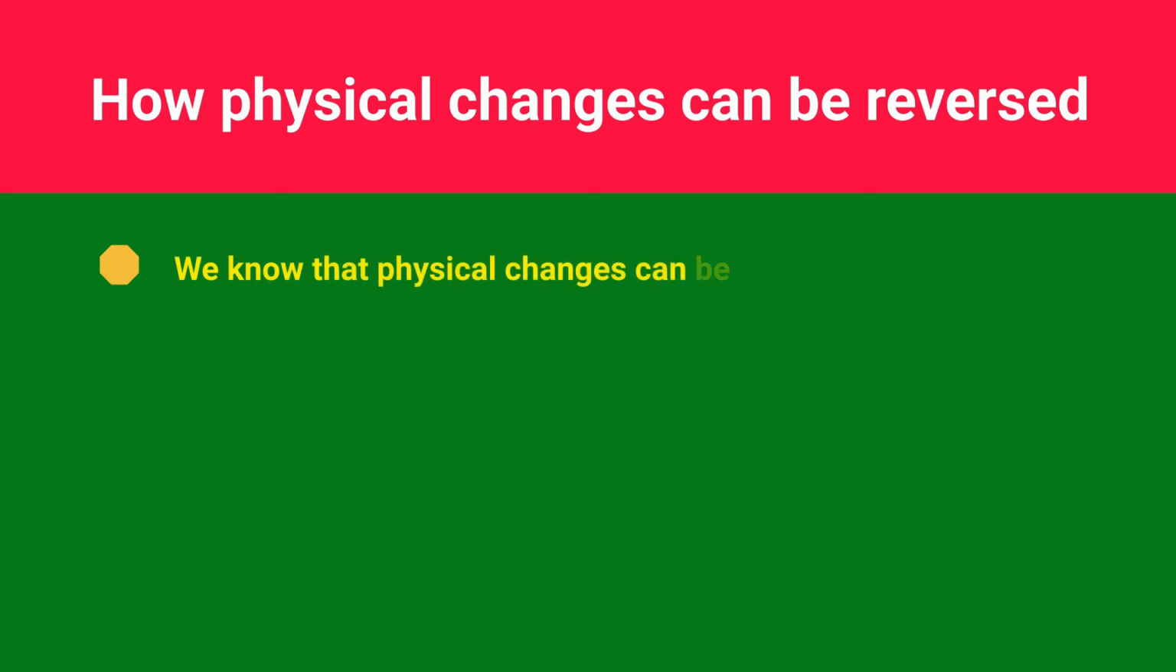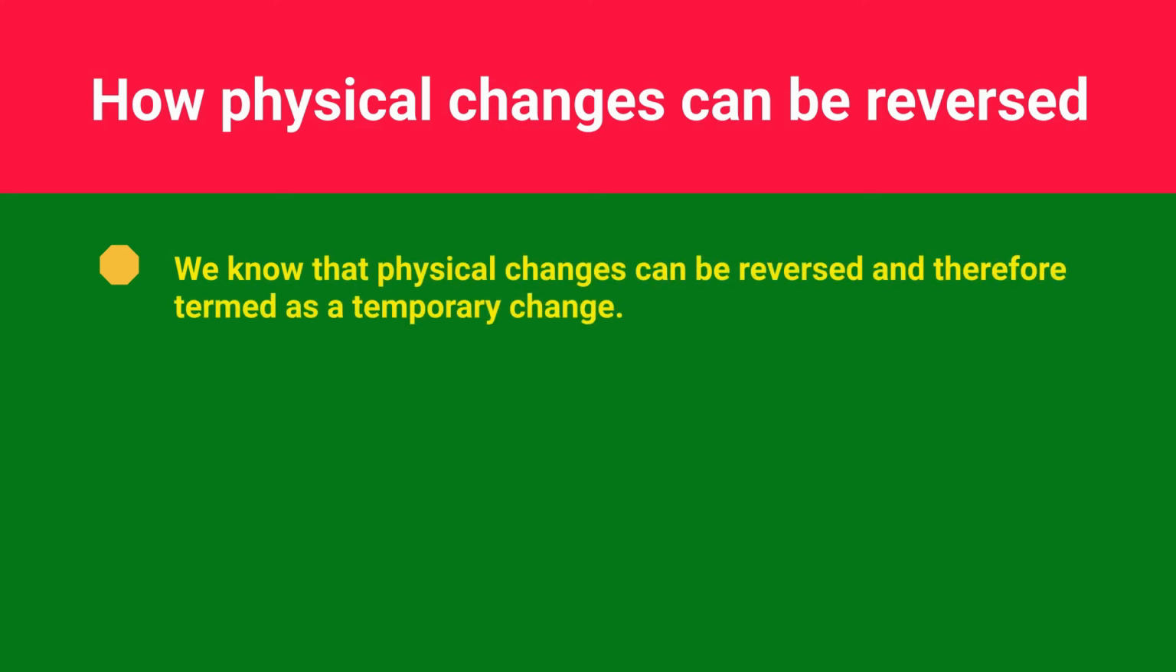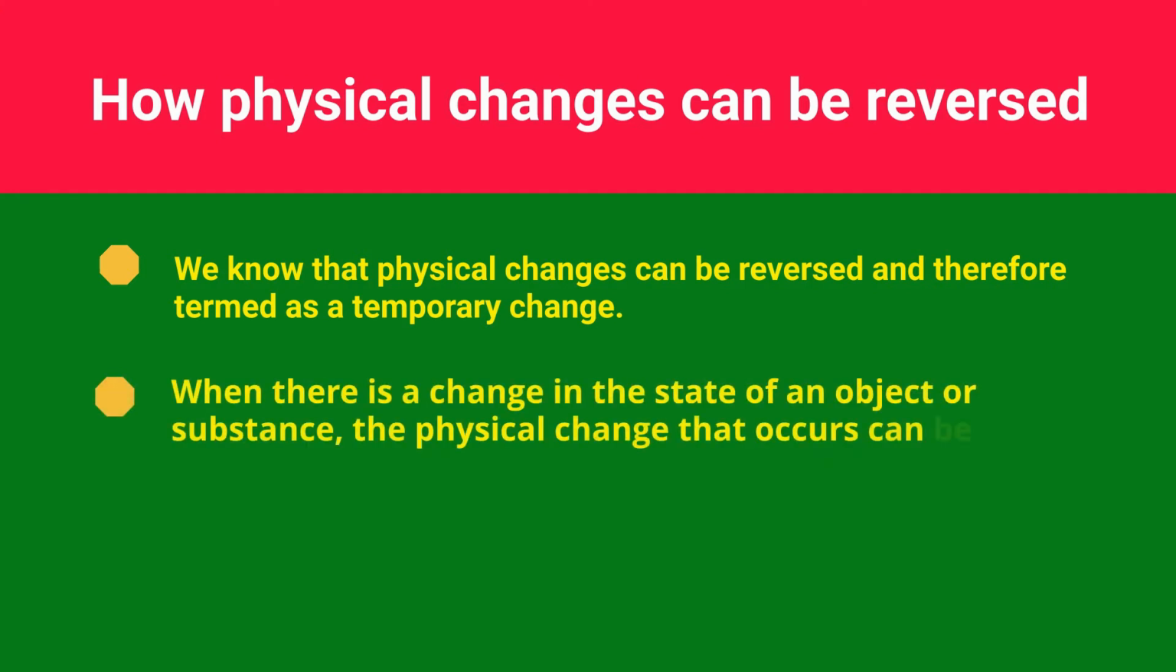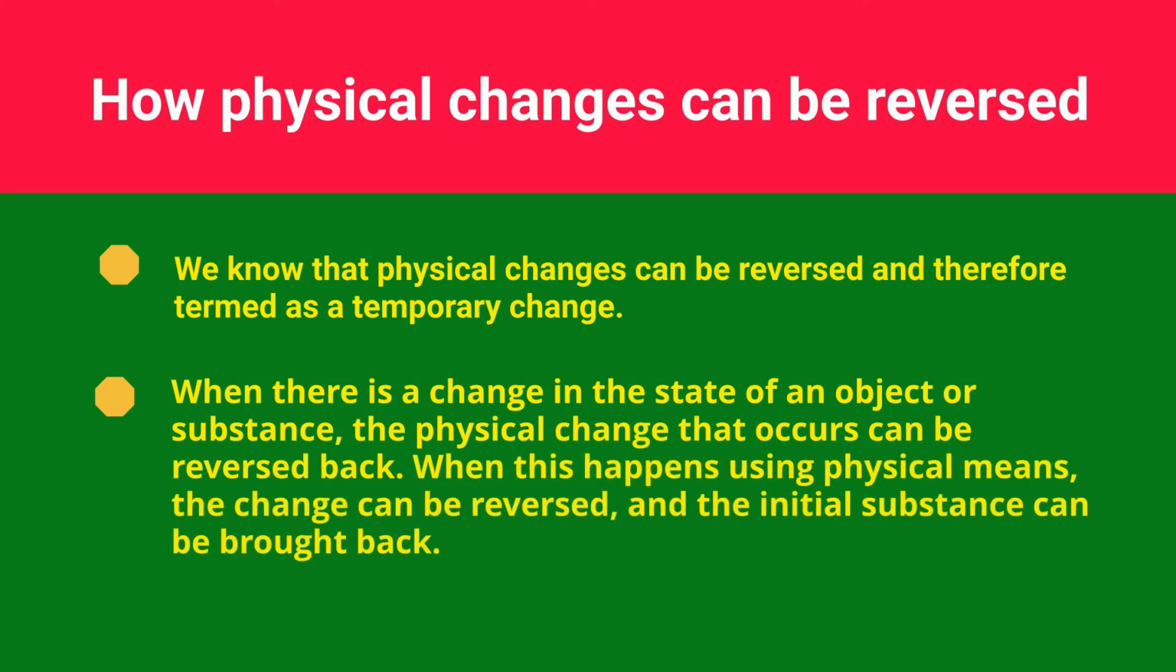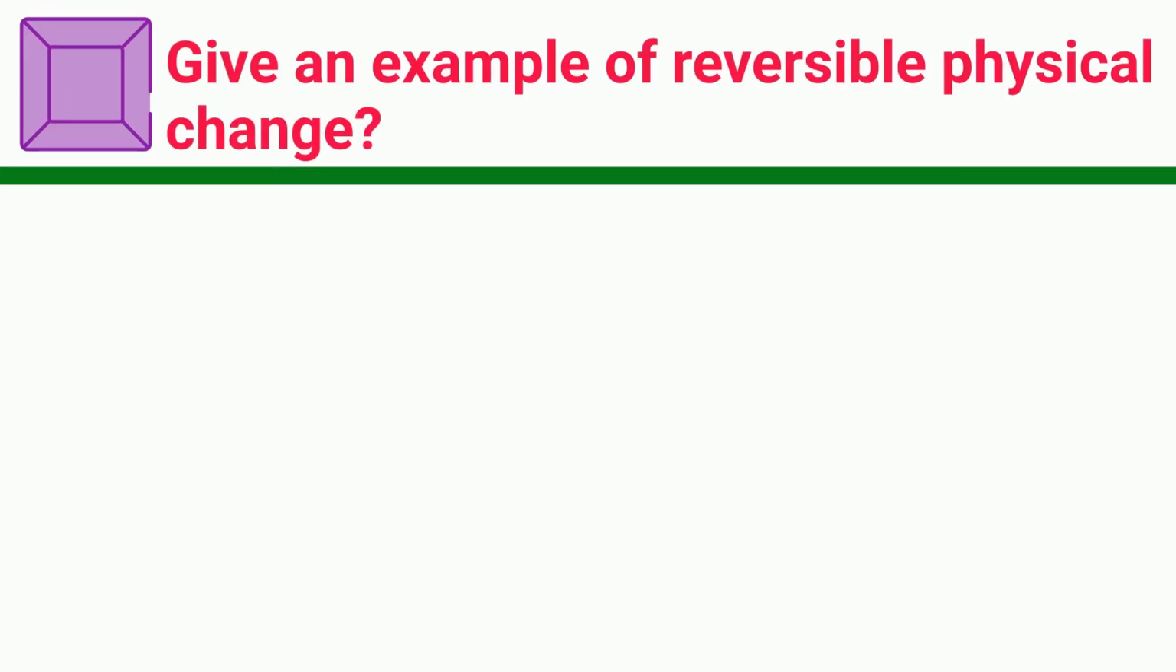How can physical changes be reversed? We know that physical changes can be reversed and therefore termed as a temporary change. When there is a change in the state of an object or substance, the physical change that occurs can be reversed back. When this happens using physical means, the change can be reversed, and the initial substance can be brought back.